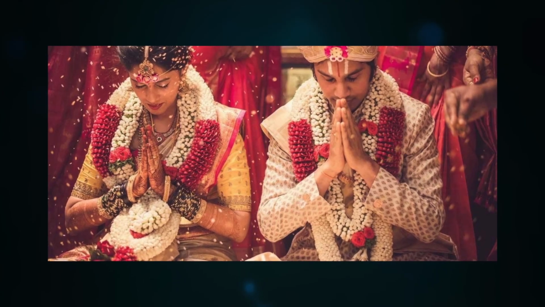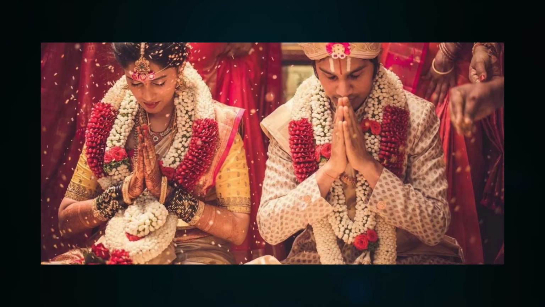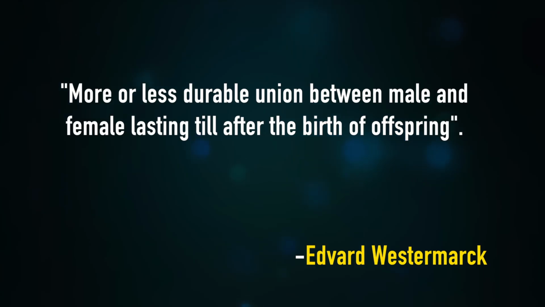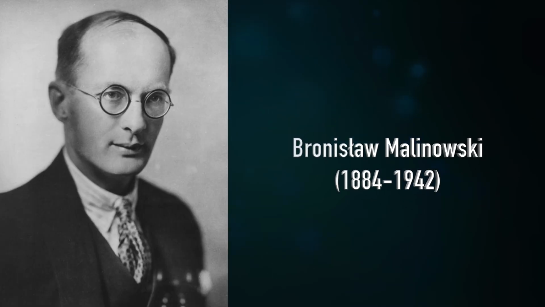Marriage is also defined as the socially sanctioned union of male and female for the purpose of procreation. According to Westermarck, marriage is a more or less durable union between male and female lasting till after the birth of offspring. According to Malinowski, marriage is a contract for the production and maintenance of children.